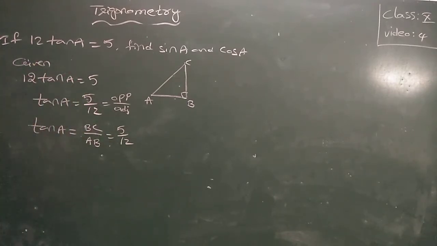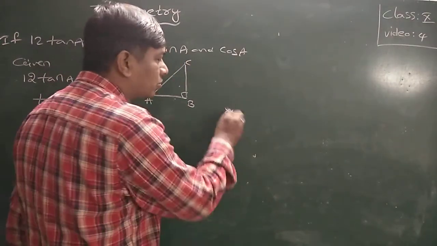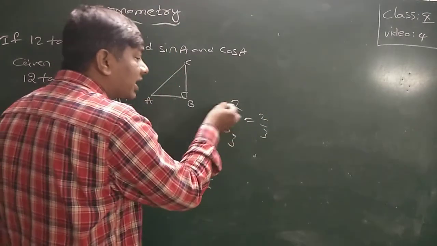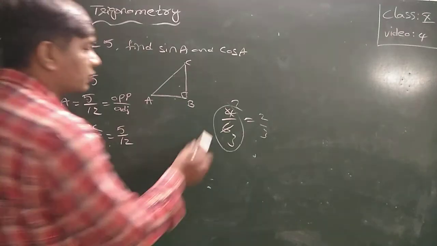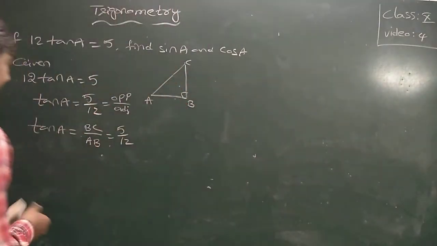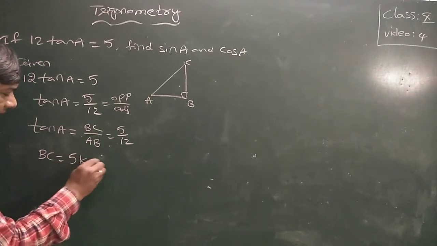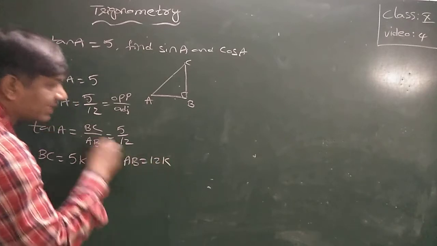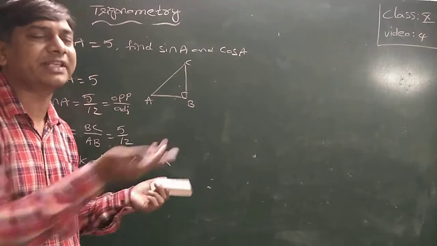That is the procedure, because this is not the final value. For example, 4 by 6: 2 twos are 4, 2 threes are 6, so 2 by 3. The common factor 2 was cancelled. So now BC is equal to 5k and AB is equal to 12k. I don't know what common factor was cancelled, so I multiply with a constant k.